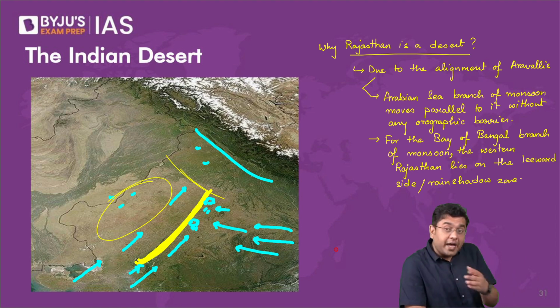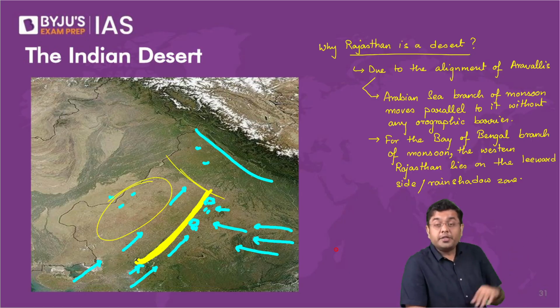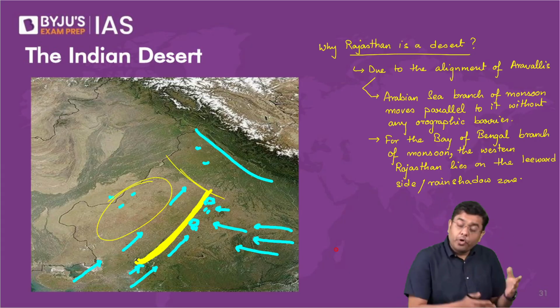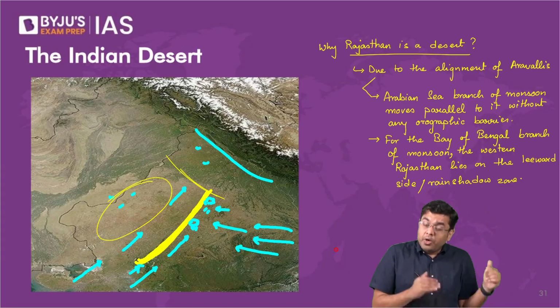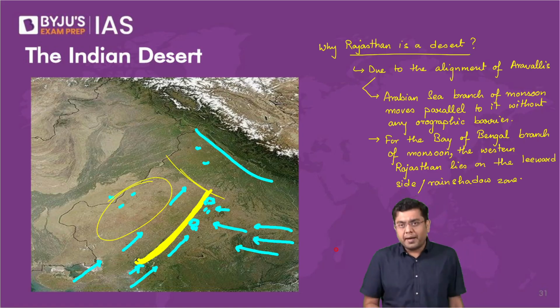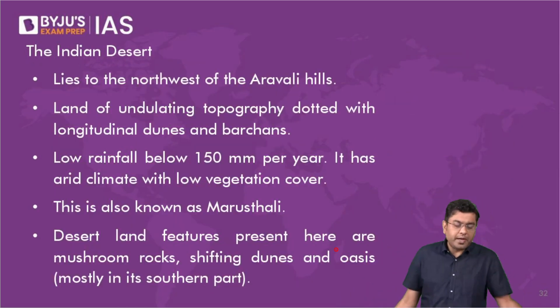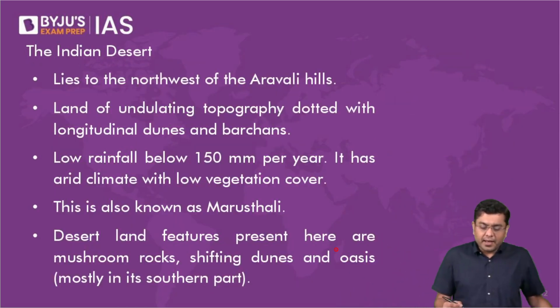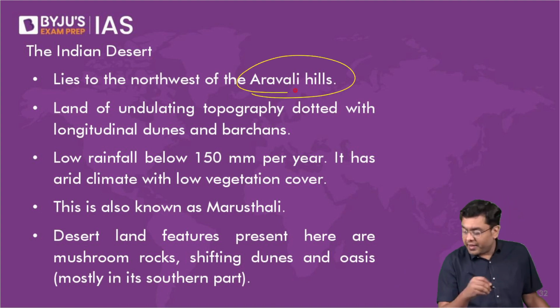You will observe that the land areas around these latitudes are very dry or desert. Be it western Asia, Africa, or North America, these are deserts because these are the subtropical highs. So here, the only way rainfall could have occurred would have been because of an orographic barrier. That orographic barrier does not exist, hence no rainfall. So the Indian desert lies to the northwest of the Aravalli Hills.